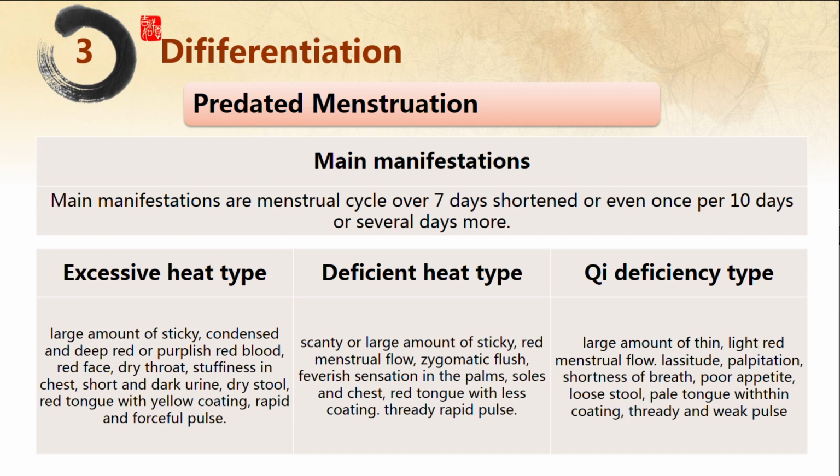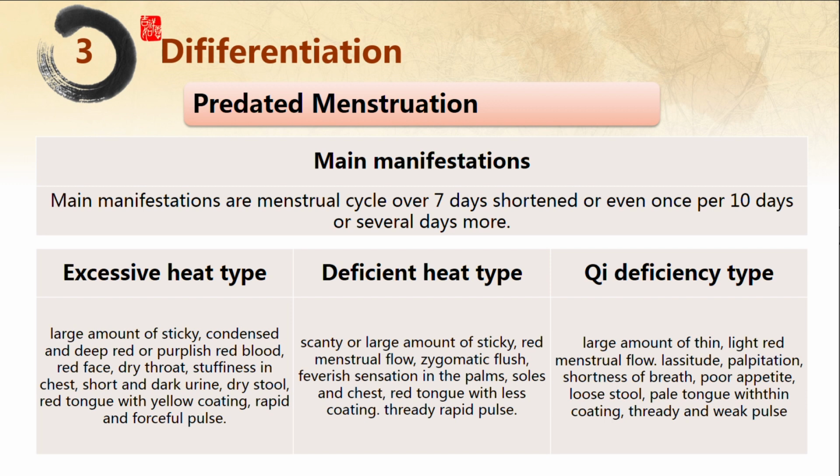Deficient heat type manifests predated menstruation with scanty or large amount of sticky, red menstrual flow, zygomatic flush, feverish sensation in palms, soles and chest, red tongue with less coating,